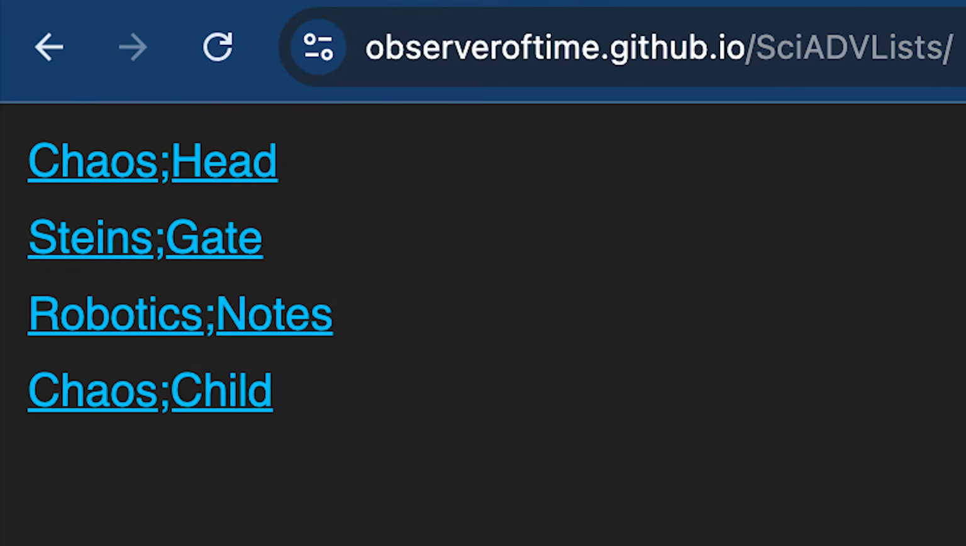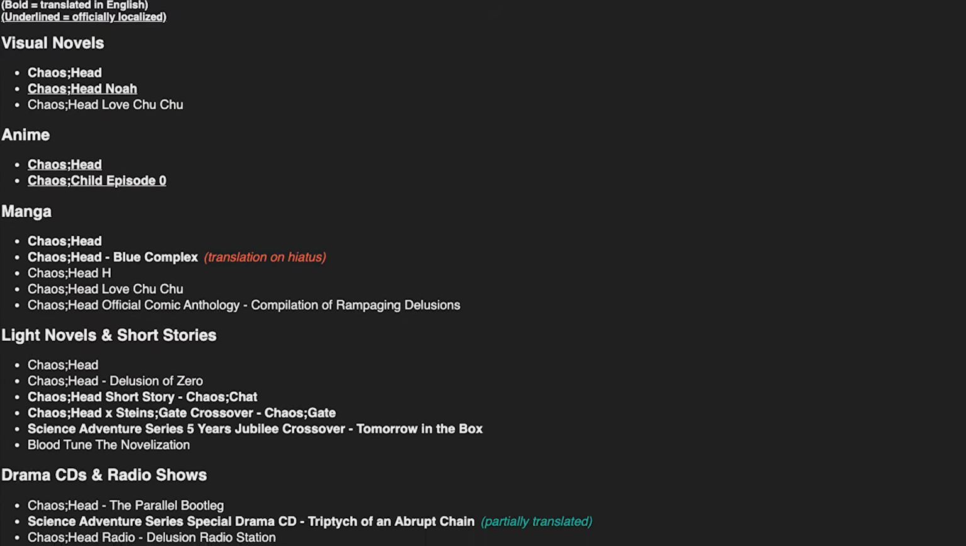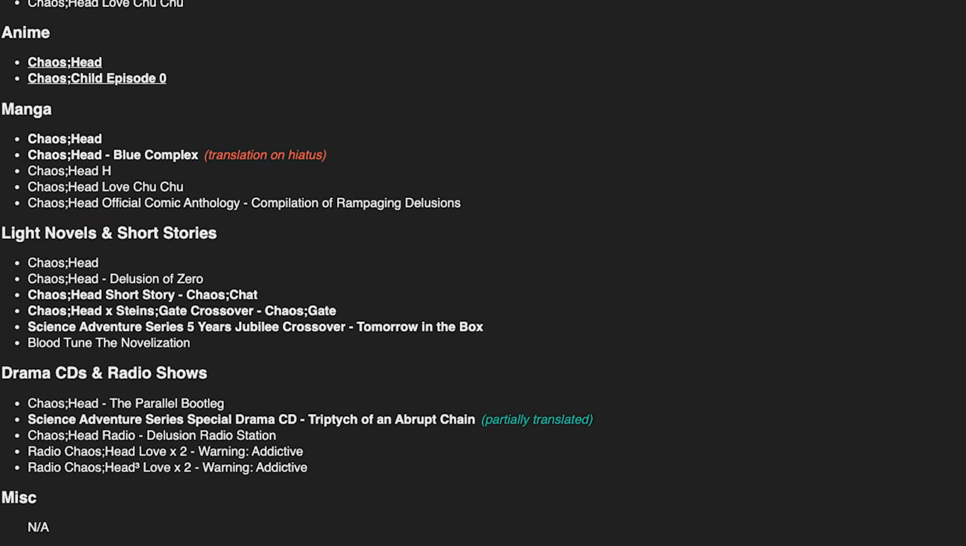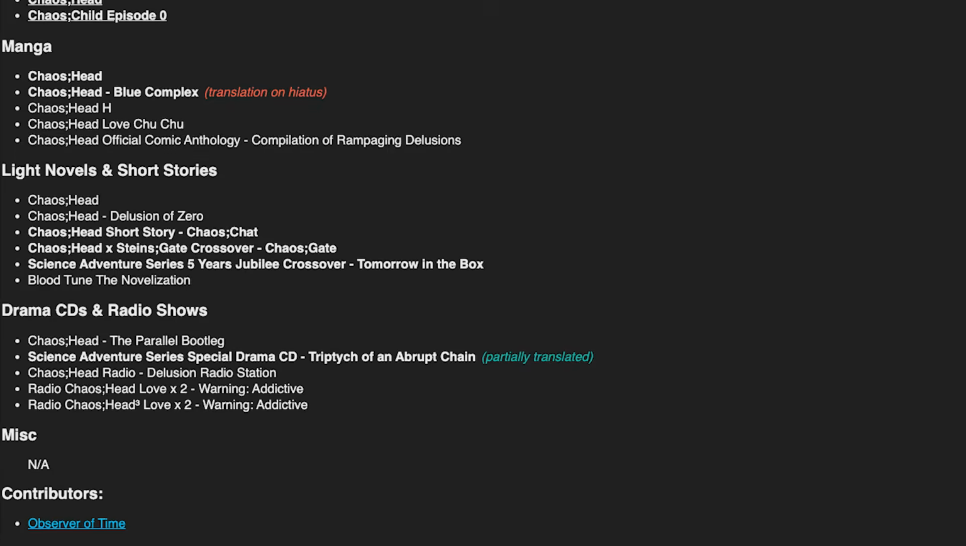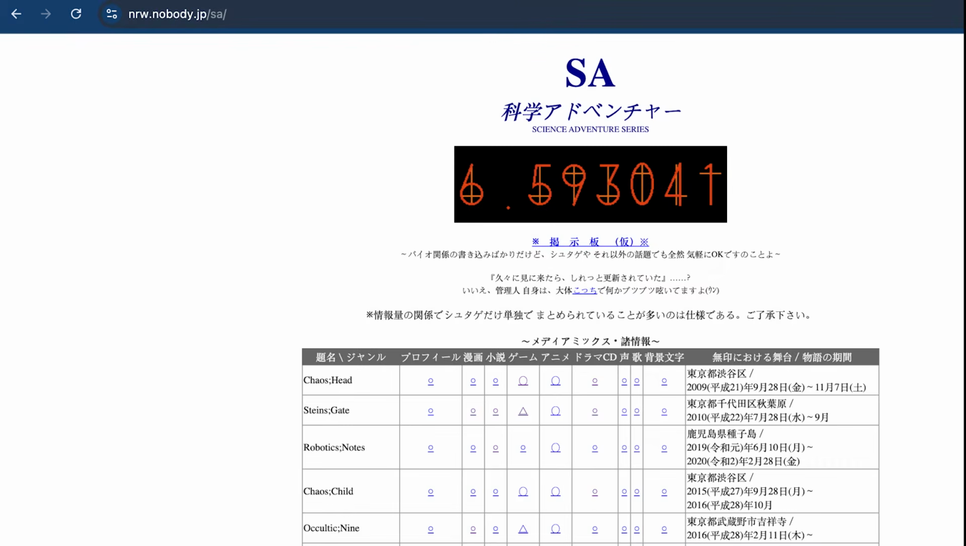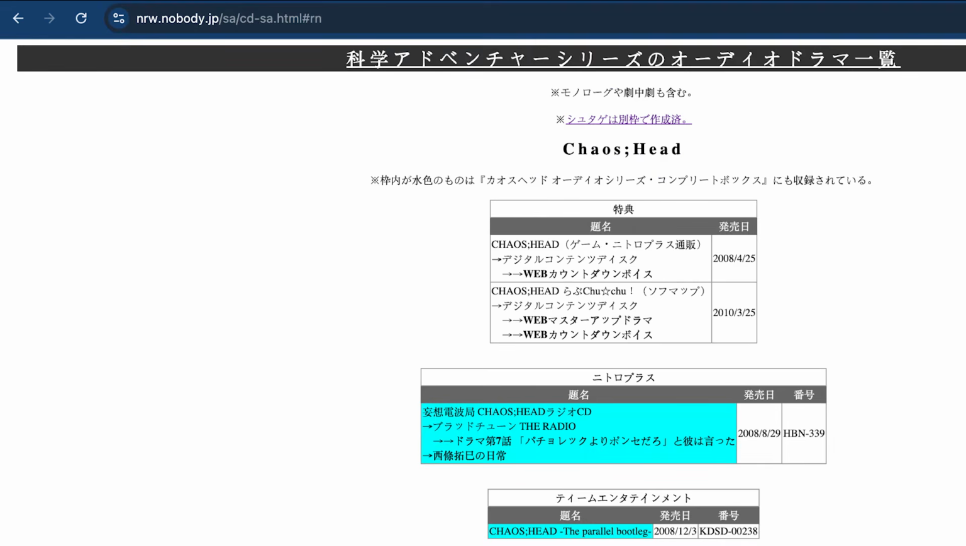A similar but much more extensive page is Observer of Time's SciADV Lists GitHub page. This one is a little bit more outdated, but it has a wider amount of materials listed for the first 4 mainlines. Finally, the last of the 3 pages I'd recommend is NRW, which is a Japanese-made fan site which has the most extensive listing of officially released SciADV material.